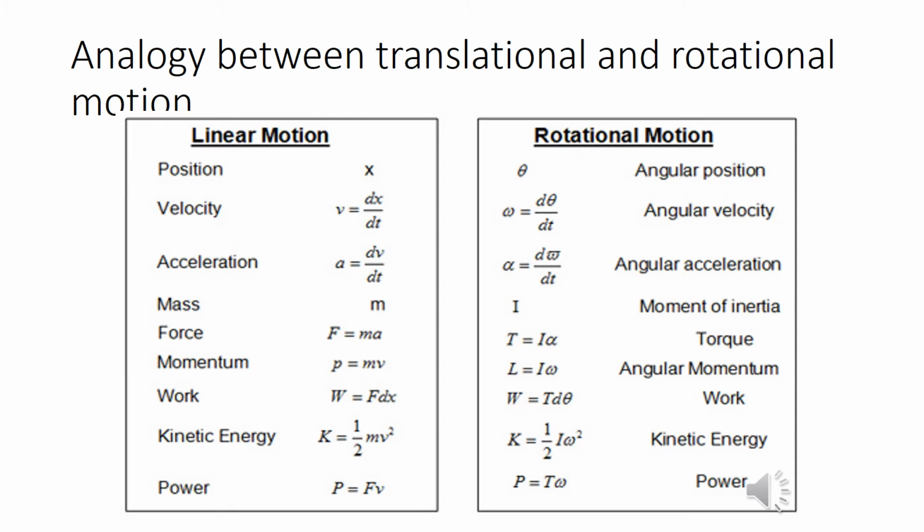Kinetic energy is half mv square. Here the kinetic energy will be half I omega square in case of rotational motion. Power is equal to force into velocity. Power is a scalar product actually of force and velocity. Here we can define power as a scalar product of torque and angular velocity.